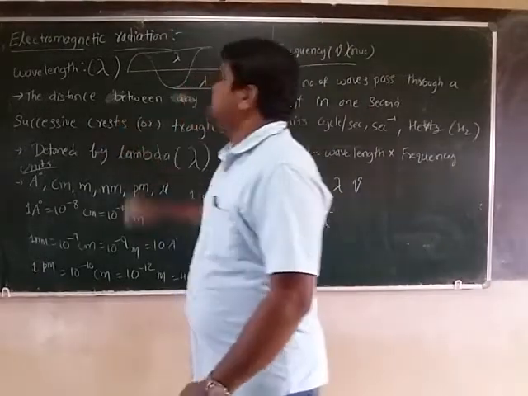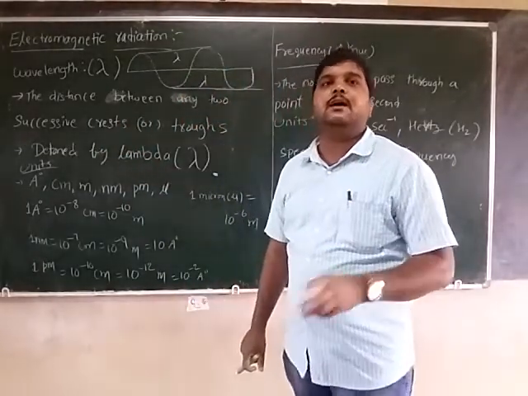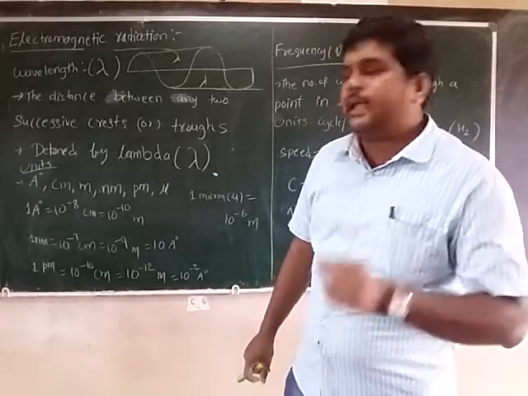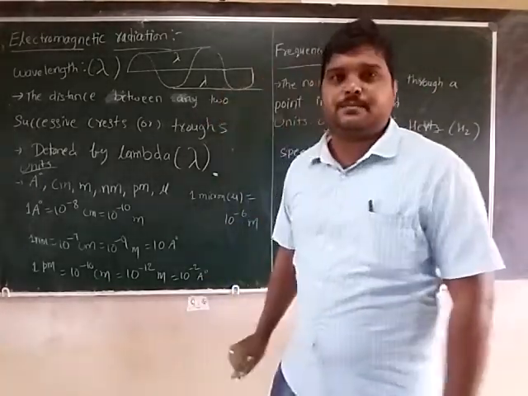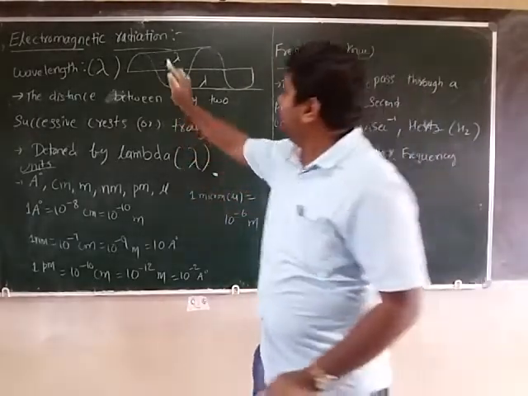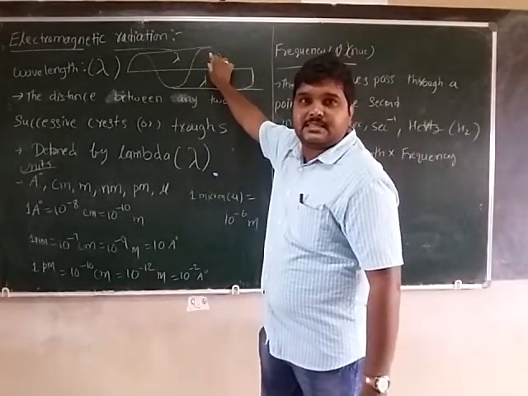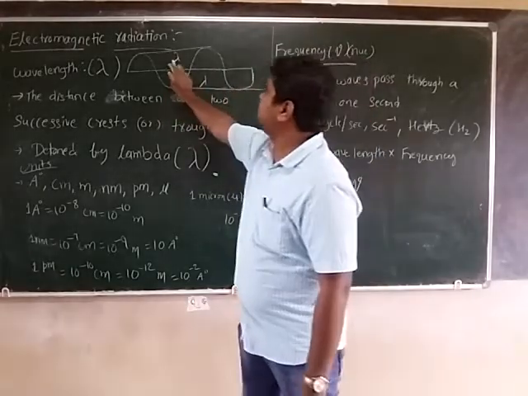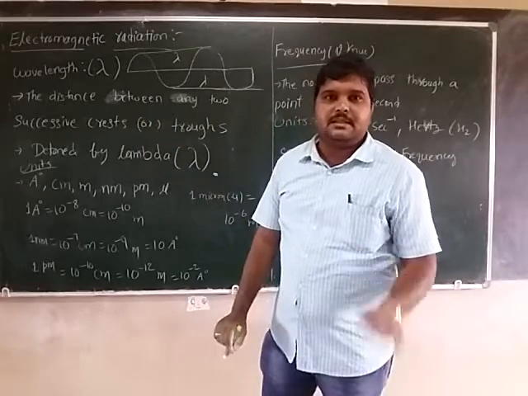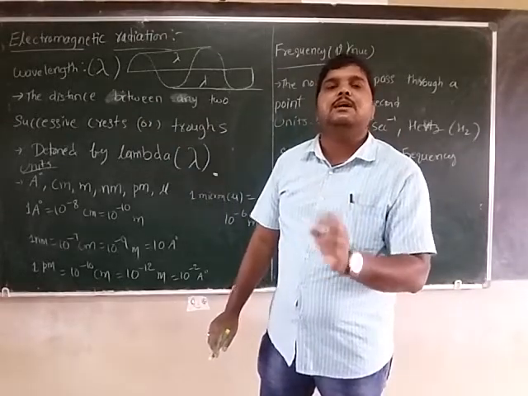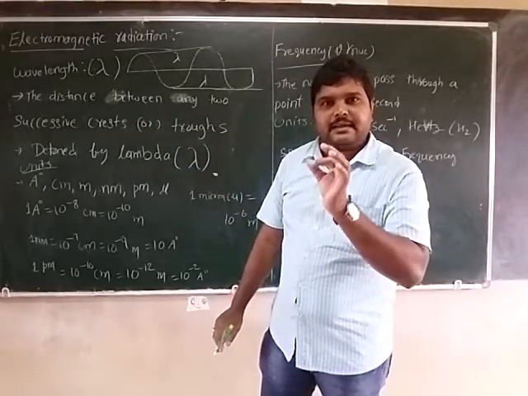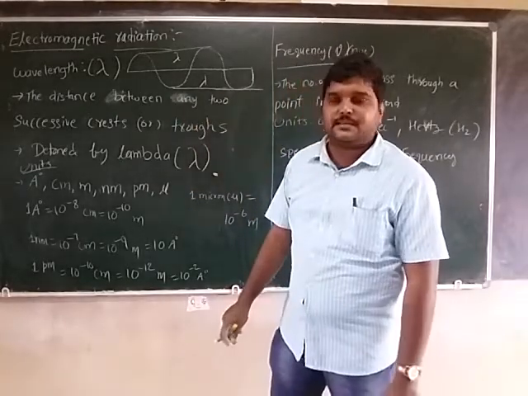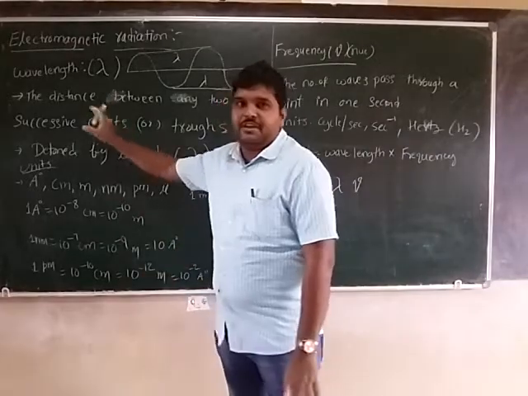The distance between any two successive crests or any two successive troughs is called wavelength.